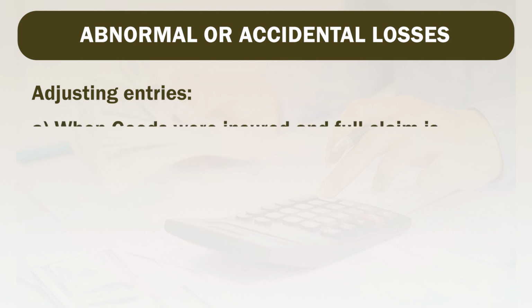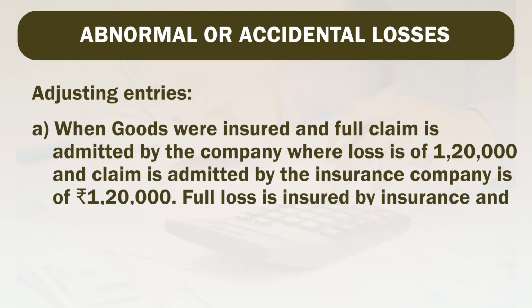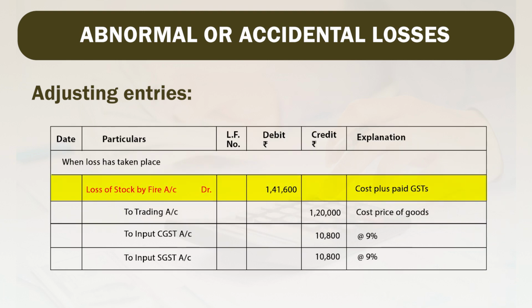Now see the adjustment entry for the first case. Here the total 1,20,000 loss is admitted by the insurance company. So, loss of stock by fire account will be debited by 1,41,600 including the effect of input GSTs which are to be cancelled. Then trading account will be credited by the cost price, that is rupees 1,20,000.